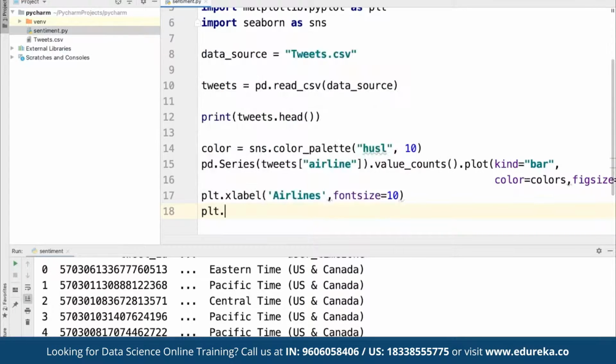And then we have plot dot y label as number of tweets, where we can define the font size to be 10 itself. So we can define however we want to present the current graph, and then this graph is going to be plotted and displayed to us as a result from the airlines parameter. That's how it's going to be.